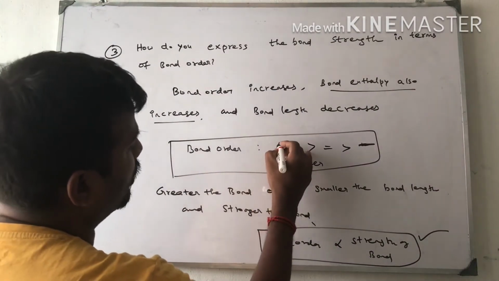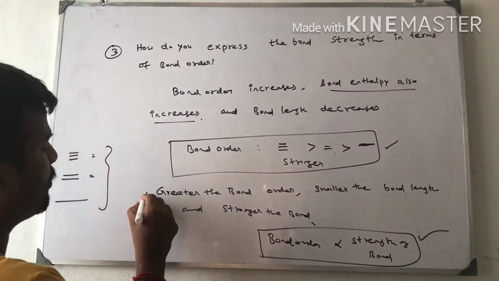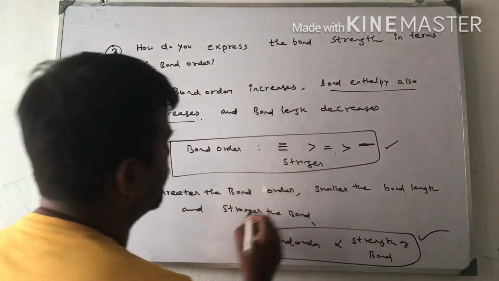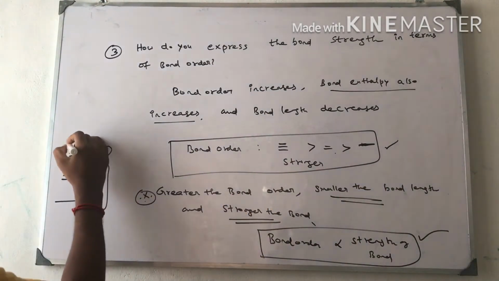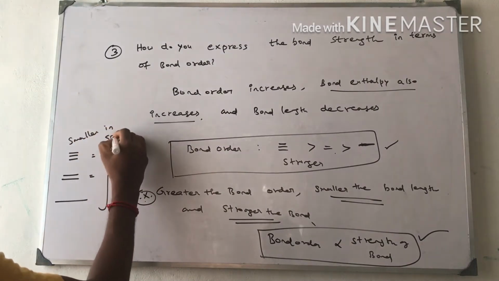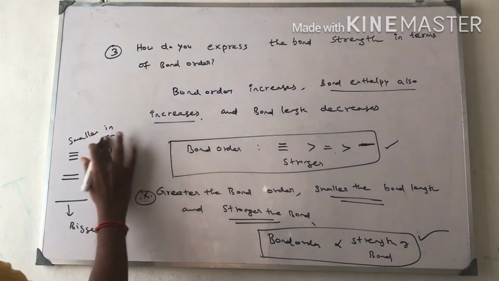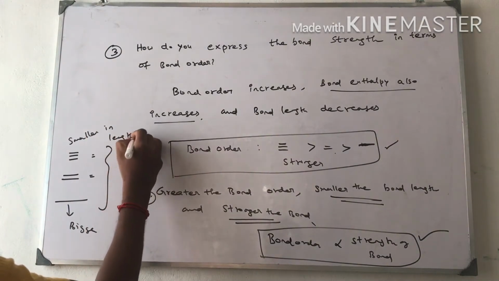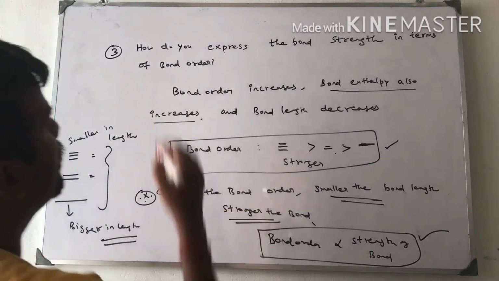Triple bond is greater than double bond, greater than single bond. And greater the bond order, stronger will be the bond and smaller the bond length. Here the triple bond is smaller in length, the single bond bigger in length. So this is the answer for the question.